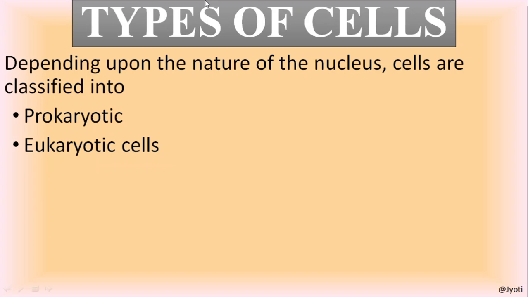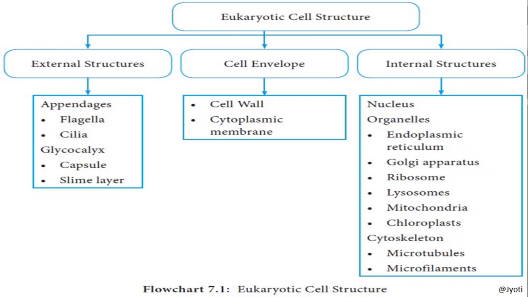As I have told you, depending upon the nature of the nucleus, the cells are of two types, that is prokaryotic cell and eukaryotic cell. And prokaryotic cell we have already discussed in our previous session. Today we will discuss the eukaryotic cell. So let us first see what an eukaryotic cell is composed of.